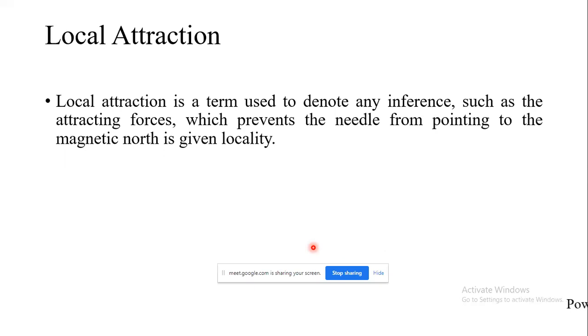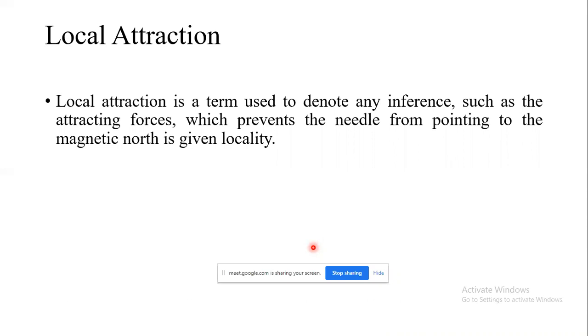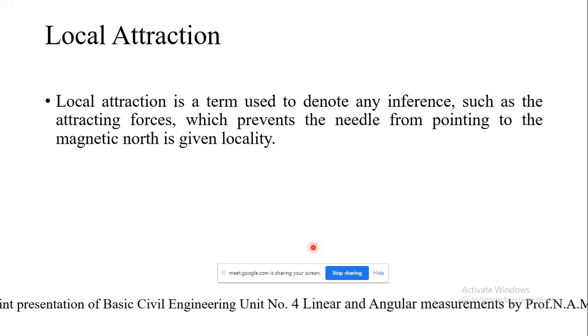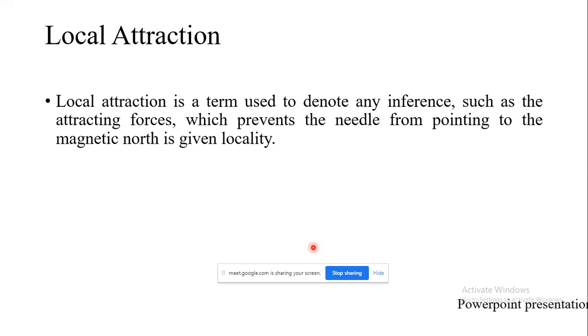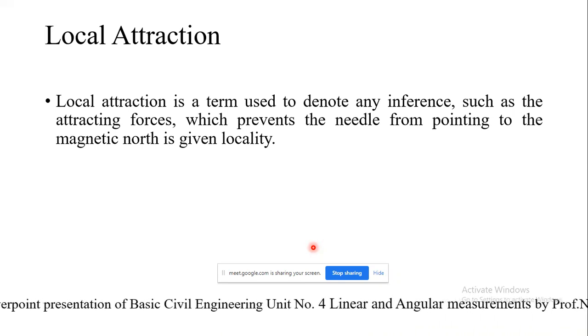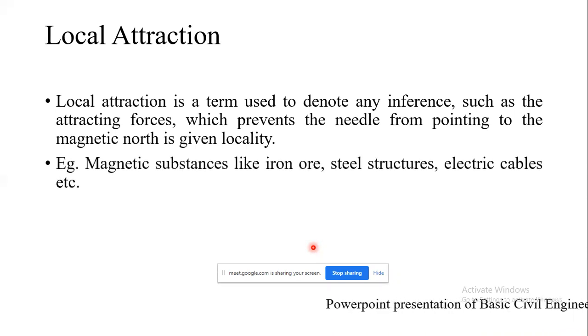Now we are going to measure the bearing of a line by using a compass, in which there is a freely suspended needle. As the needle is subject to a magnetic field, there are chances of getting wrong results whenever you enter an area where there is a presence of magnetic field. So what are examples of such magnetic fields?